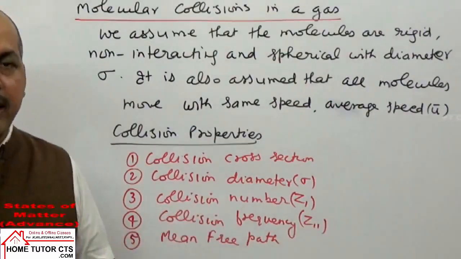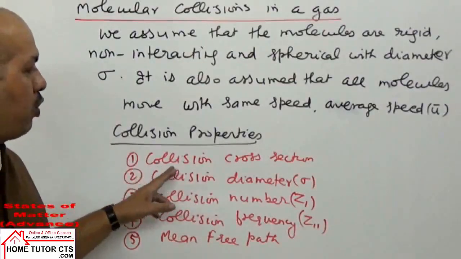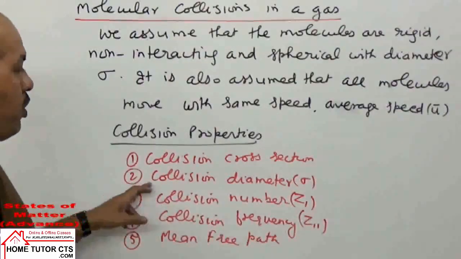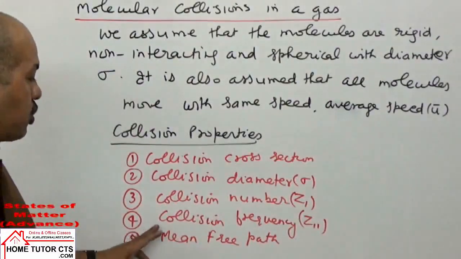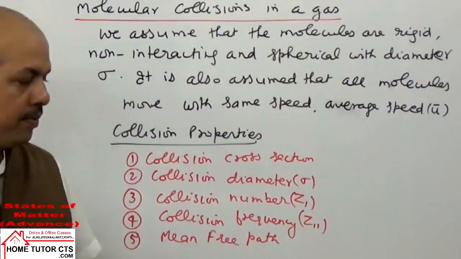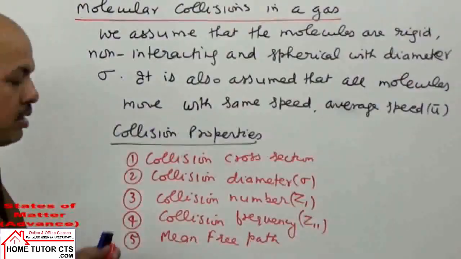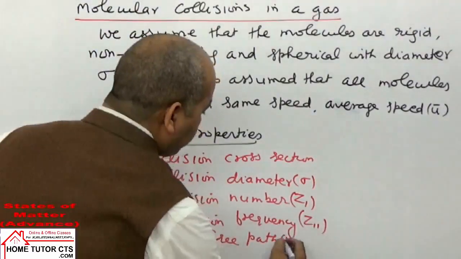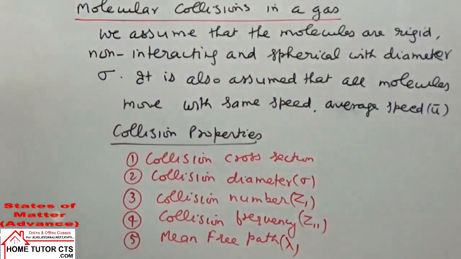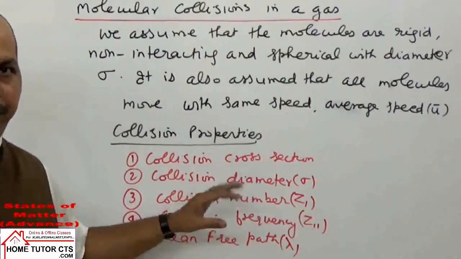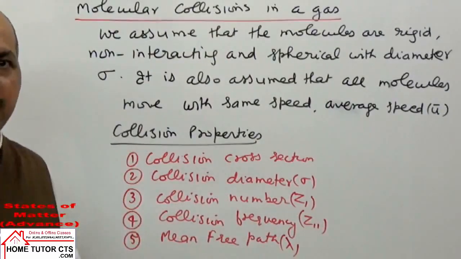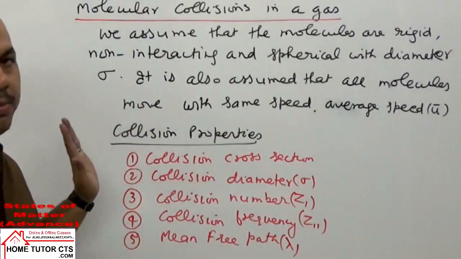About them we will have a brief introduction. One is collision cross section, second collision diameter, third is collision number Z1, next is collision frequency Z11, and one is called mean free path, symbol taken is lambda. So we can take a brief introduction of these properties and how they depend on pressure and temperature.